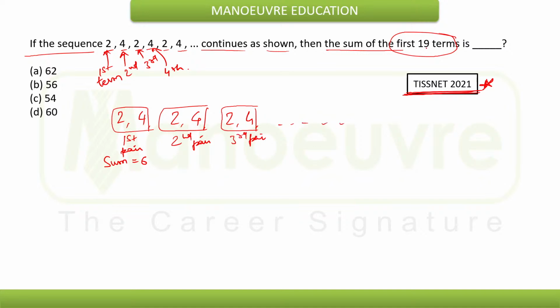So if I need to find the sum of the first 19 terms, I can put 18 terms into pairs, so I'll get 9 pairs.